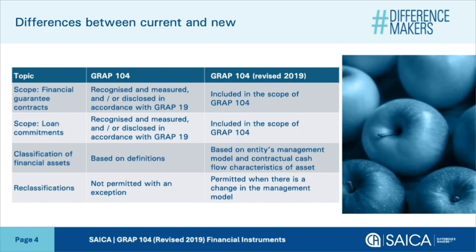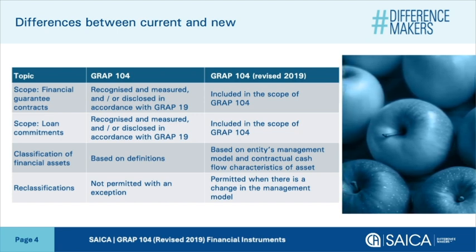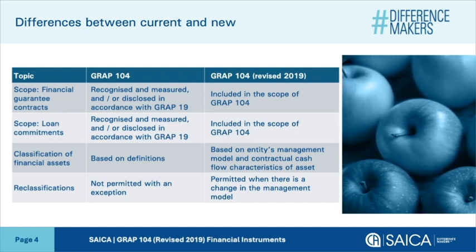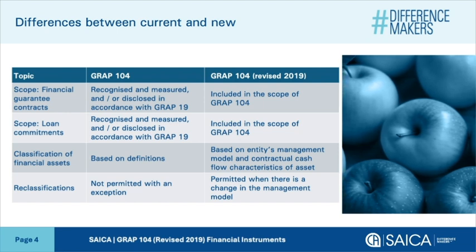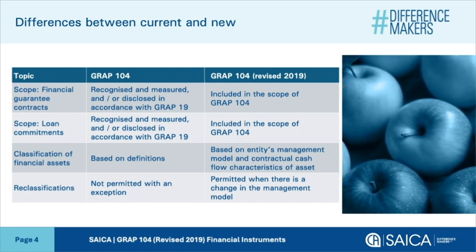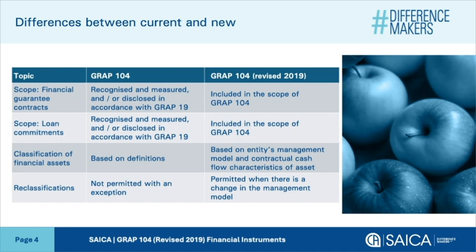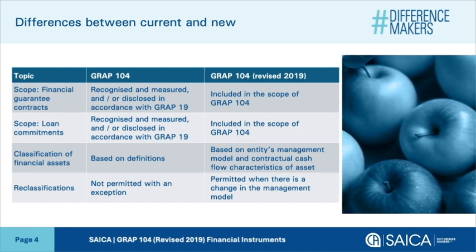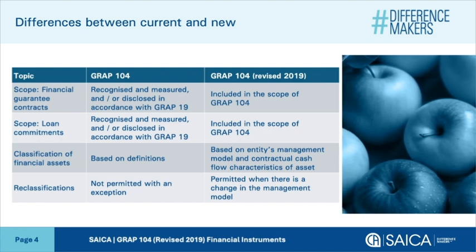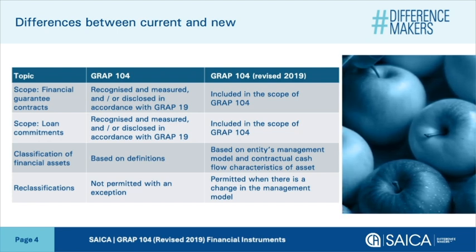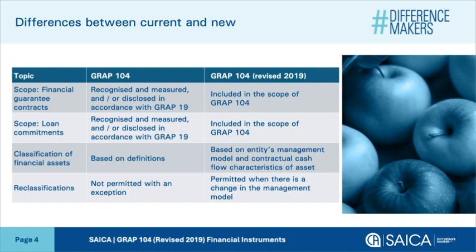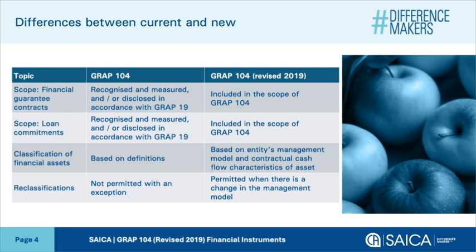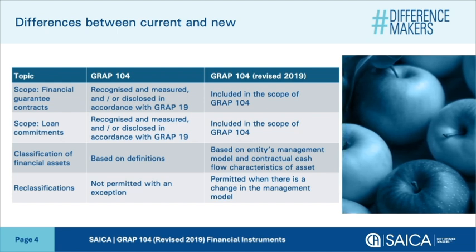Under the GRAP 104, financial assets are classified as either being measured at amortized cost, fair value, or cost. The classification of financial assets is based on the definitions. Under the revised version, financial assets are classified as either being measured at amortized cost, fair value, or cost. The classification of financial assets is based on the entity's management model for managing the asset and the contractual cash flow characteristics of the asset.